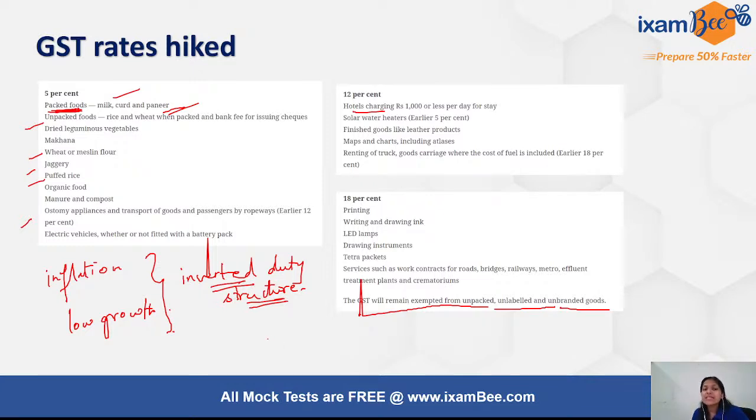And the second is that the poor people or the common people will be less impacted, because GST has been brought on the packaged and the branded products of daily use. However, the loose and the unpacked, which the poor and the common people rely on more, continue to be exempted or not taxed under GST. So these are the two.